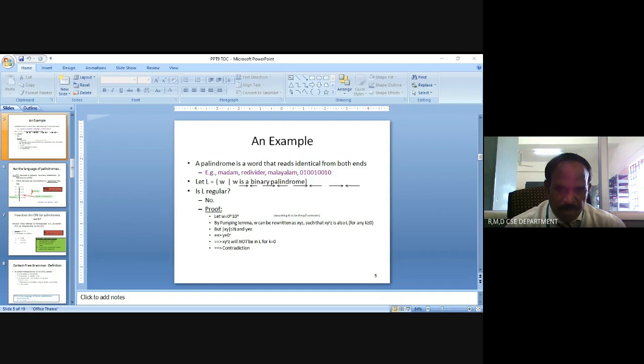Similarly, coming to the left-hand side, E will be replaced by F. F will be replaced by AF, which will again be substituted by epsilon. A we will get. So these are the leftmost and rightmost derivations.